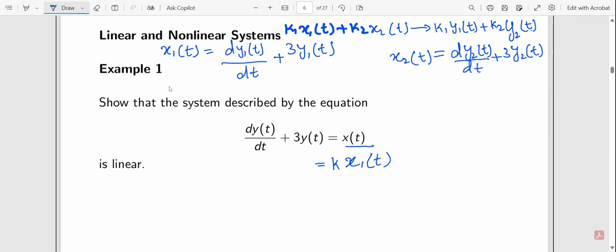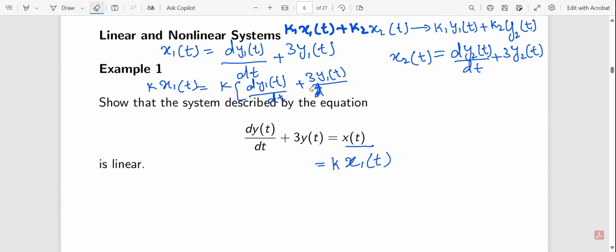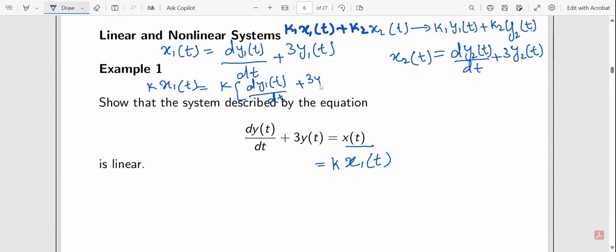I can also multiply the right-hand side by k1. Similarly, if I multiply k2 with x2 of t, I can do the same on the right-hand side.